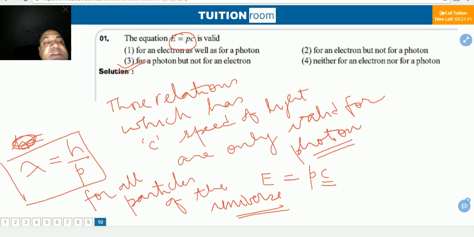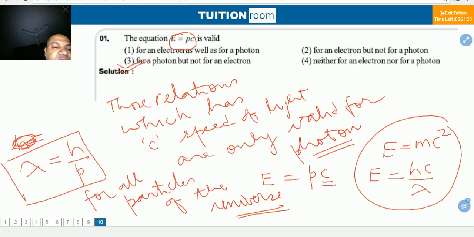But speed-containing expressions are true only for the photon. There is one more term, E is equal to mc square, valid only for photon, and E is equal to hc by lambda. This relation is not valid for electron, valid only for photon. This is very important.